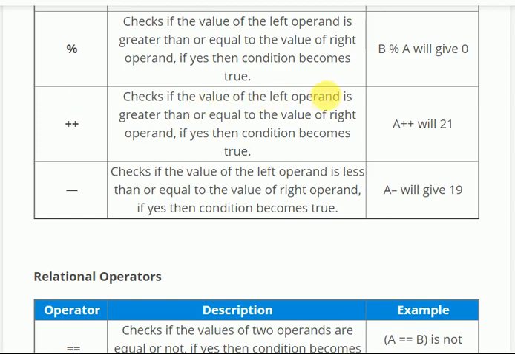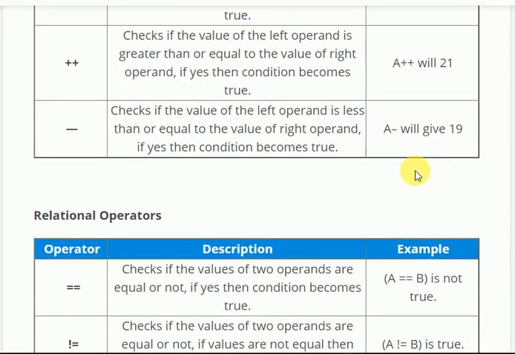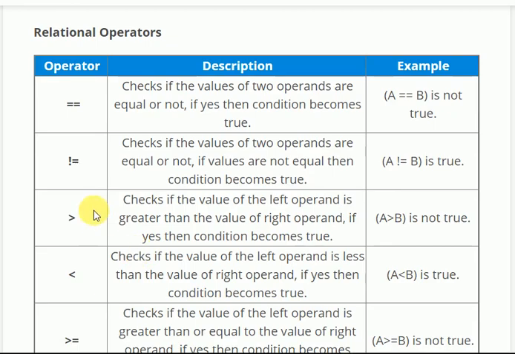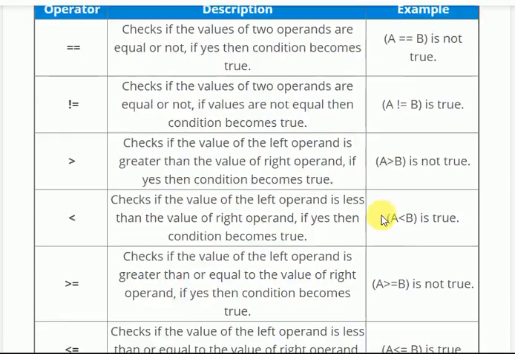Less than checks whether the left operand is lesser; if yes, then true. Greater than checks if the left operand is greater, then prints true. Relational operators: a double equal to b, a not equal to b, greater than, less than, greater than or equal to.